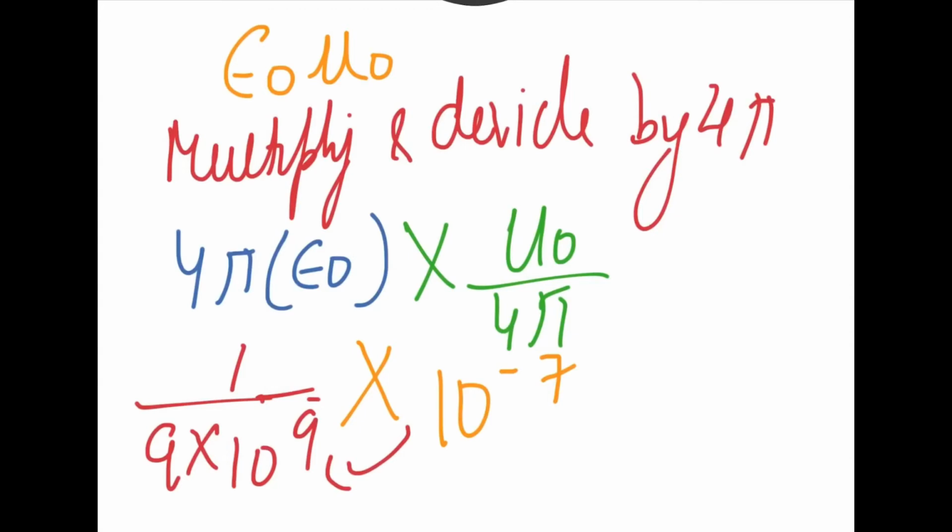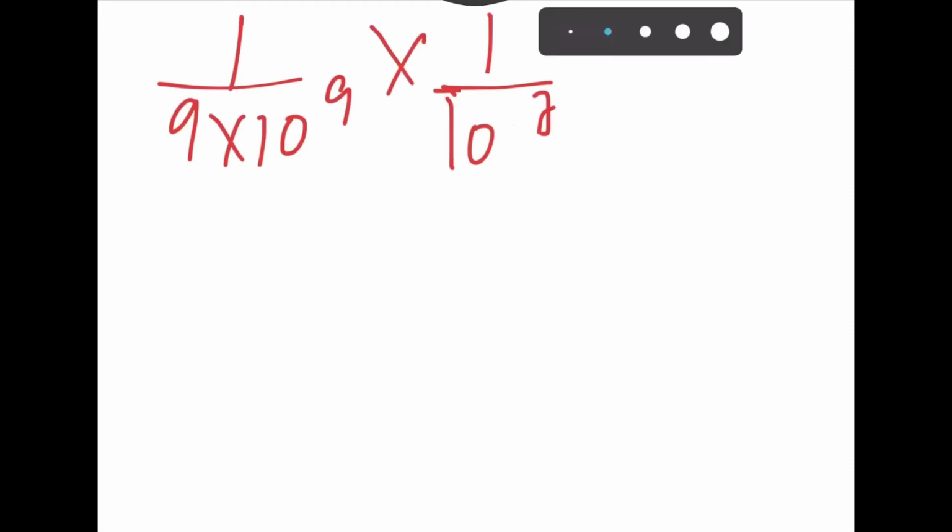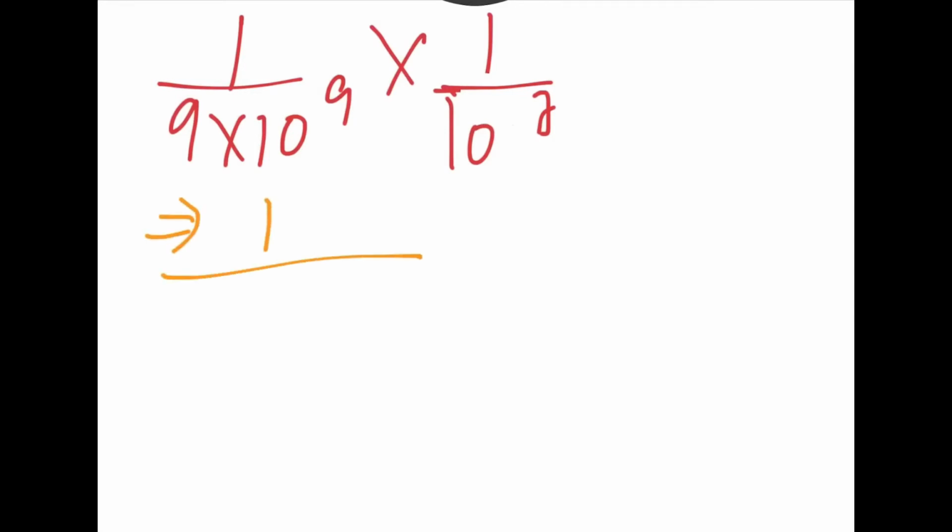7 and 9, this will be 10 power 1 upon 10 to the power minus of minus 7, which will be minus 1 upon 10 power 7. So hence this will become 1 upon 9 into 10 power 9 into 1 upon 10 to the power minus of minus 7, which I can straight away write as plus 7. So this turns out to be 1 upon 10 to the power plus 7. The bases are same, so powers are added in multiplication, is your law of exponents. So this becomes 1 upon 9 into 10 to the power 16.